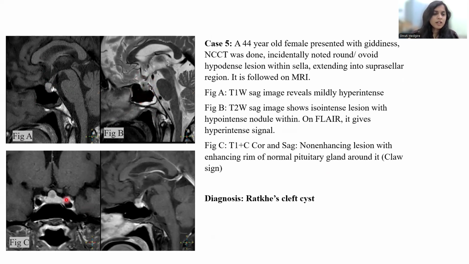On post-contrast image, we can see the lesion is not enhancing, but the normal surrounding pituitary gland is enhancing, which defines the Claus sign. The diagnosis of Rathke's-Cleft cyst was made.